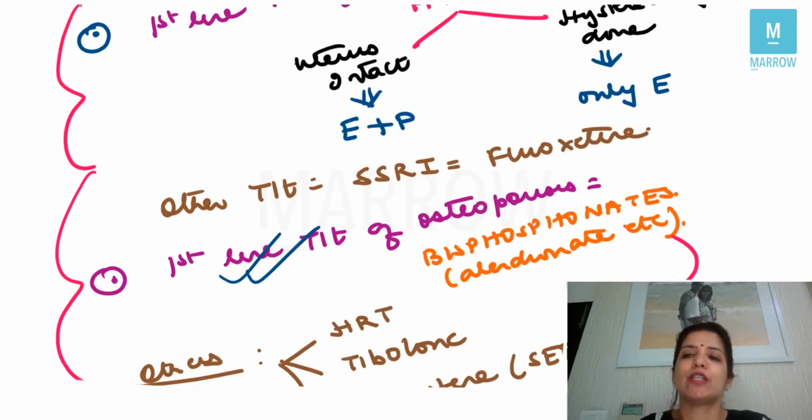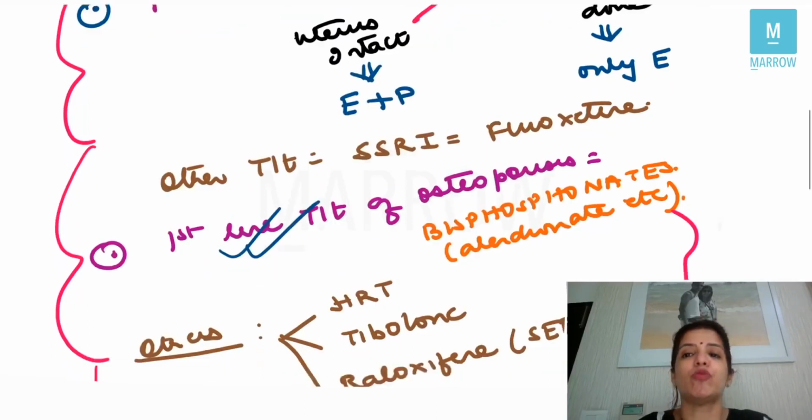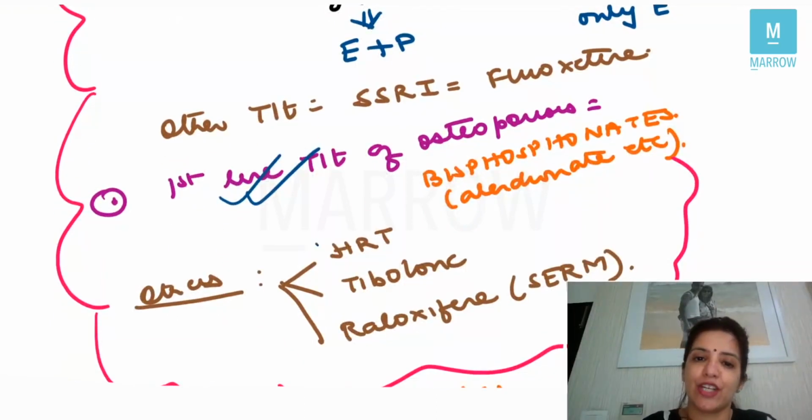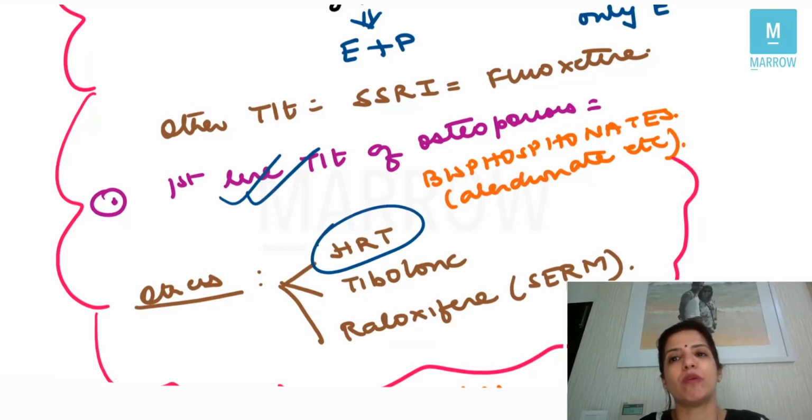Example, alendronate, pamidronate. First line treatment of hot flushes was HRT. First line treatment of osteoporosis is bisphosphonate. The other treatment which you can use for osteoporosis is HRT. The way in which HRT has to be given is the same as for hot flushes. If uterus is present, you have to give estrogen plus progesterone. If uterus is absent, you have to give only estrogen.